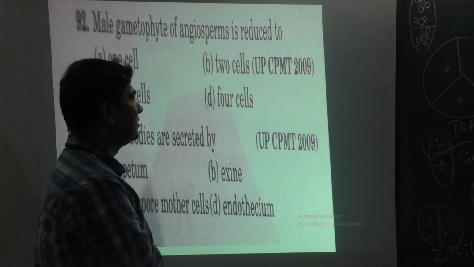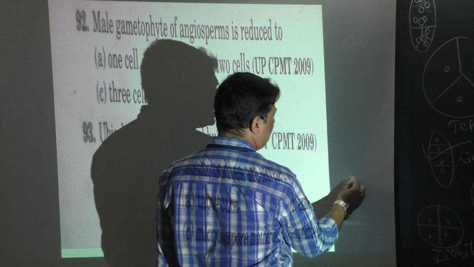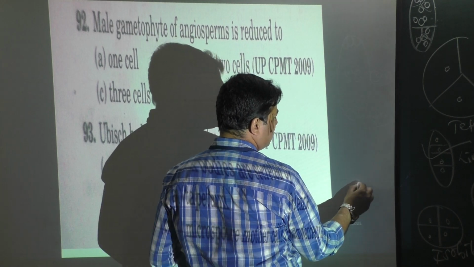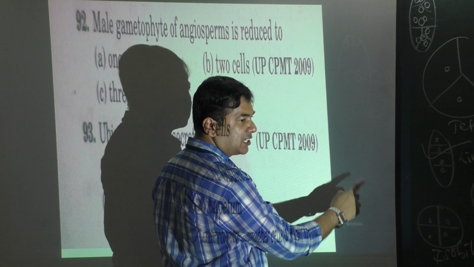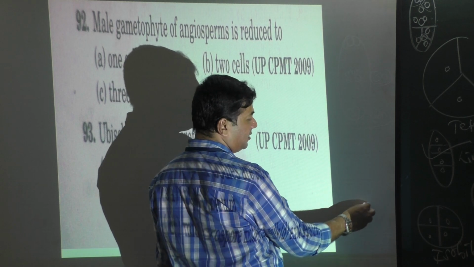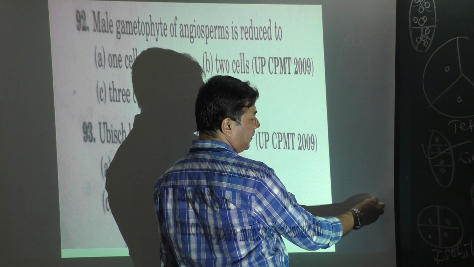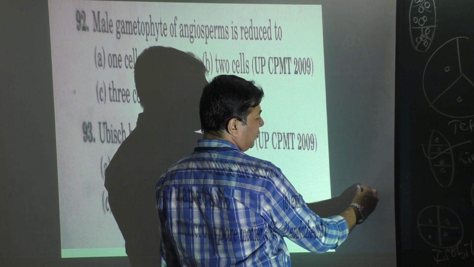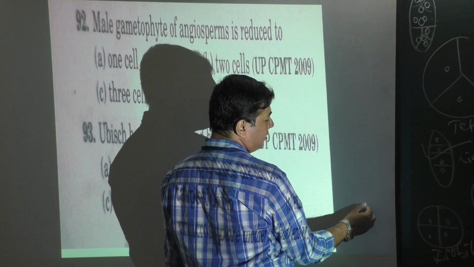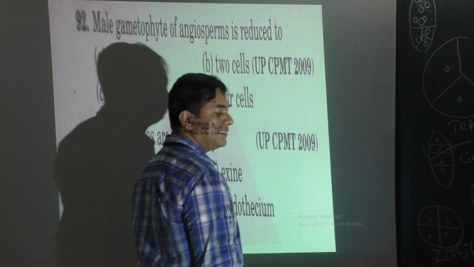Because we have seen that the pollen grain has 2 cells, one bigger vegetative cell and one generative cell. That is called the 2-celled stage. Then this generative cell, by division, becomes 2 more cells. So totally 1 vegetative cell and 2 generative cells, 1, 2, 3, the 3-celled stage.